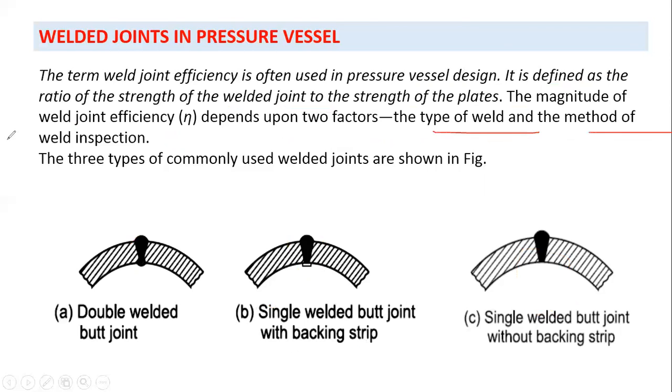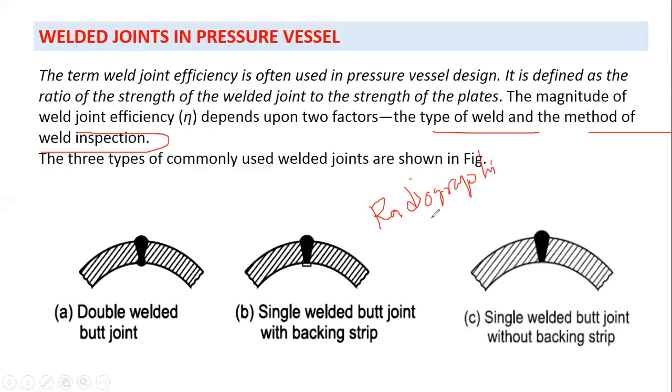The second thing is weld inspection. Depending upon the weld inspection, there are three kinds of inspection. One is complete radiography, or thorough radiography.